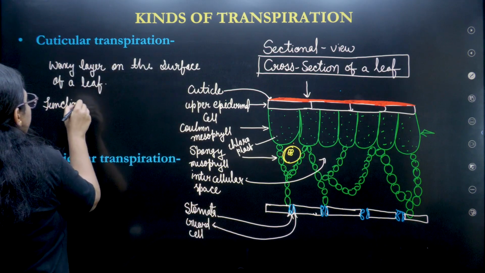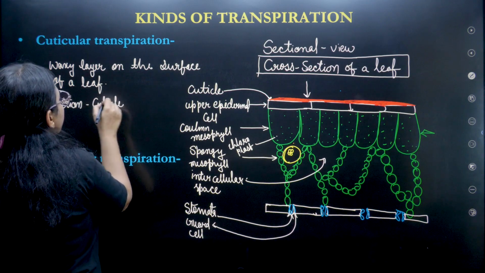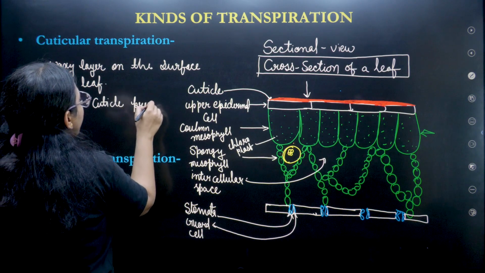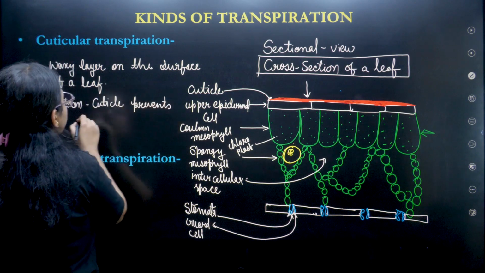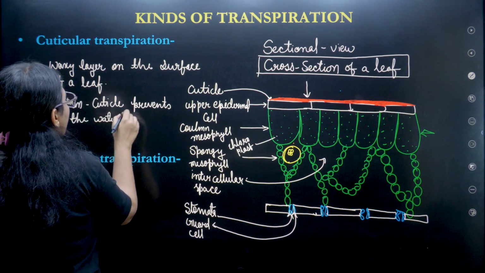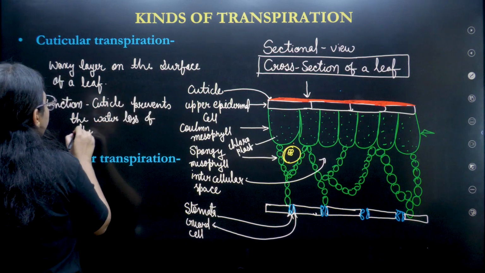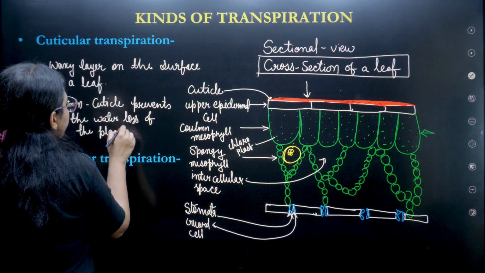You'll be very surprised to know that the function of the cuticle is that cuticle prevents the water loss of the plant.